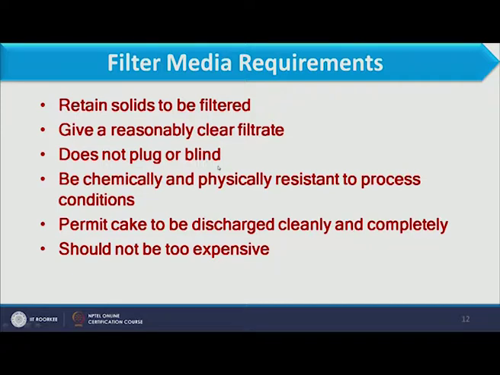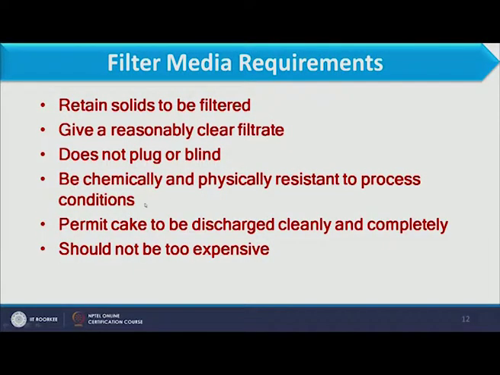The filter media should be like that, its pores should be such that the solid will be deposited over here. Though very fine particles may penetrate, we should select the filter media in such a way that particles do not penetrate and clog it. Filter media should be chemically and physically resistant to the process conditions.